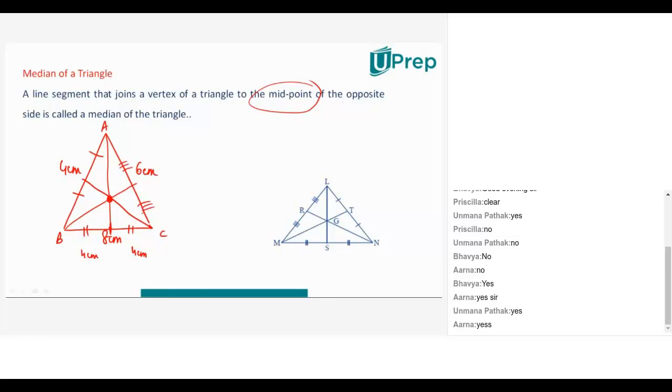Is the concept of median clear? Yes, sir, thank you. Yes, sir. Any doubts? No. Have you guys understood why the centroid always lies inside? We drew it and we understood it. Instead of looking at really long proofs, we just drew it, imagined, and figured it out.